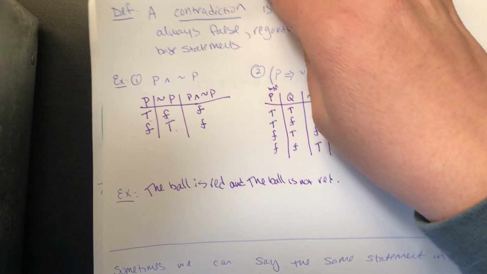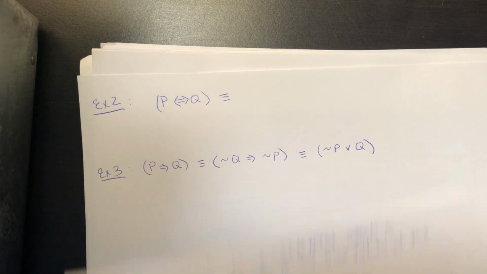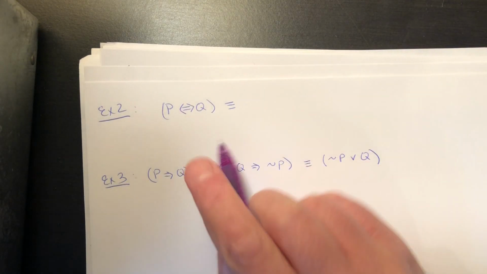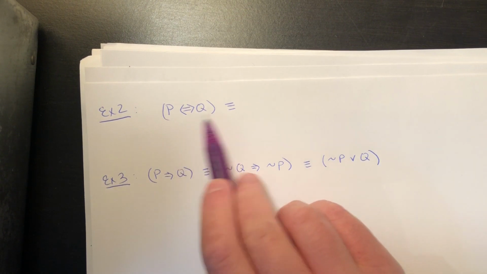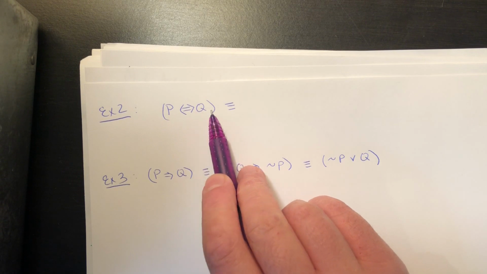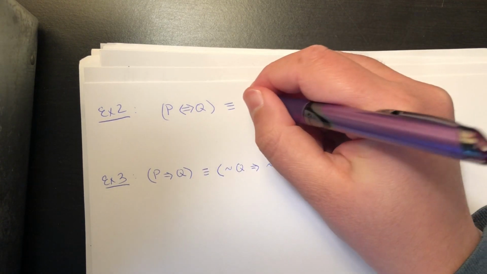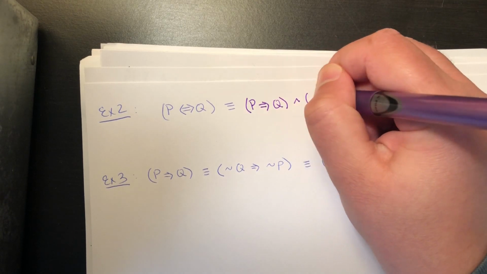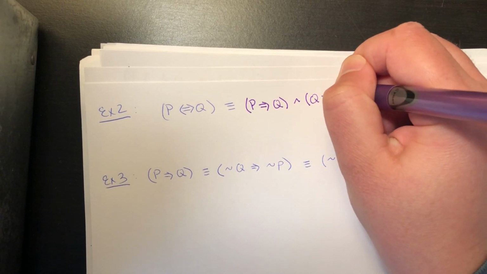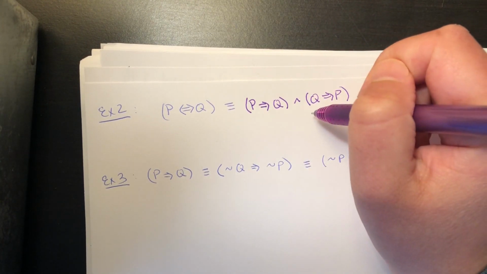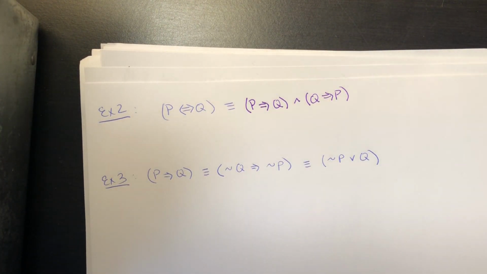Okay, so let's look at a couple more examples here. For one thing, we had already proven, or just by the definition, we had defined that biconditional statement P if and only if Q to be the statement that's equivalent to P implies Q and Q implies P. Just by the way we defined it, we know that they would have the same truth table value because that was the definition of an if and only if.